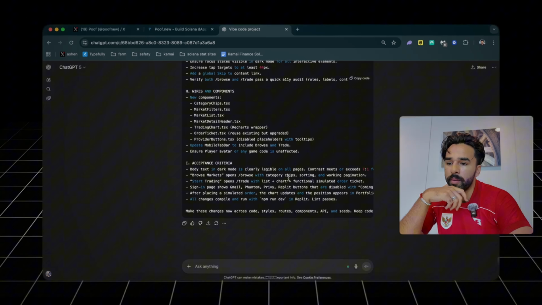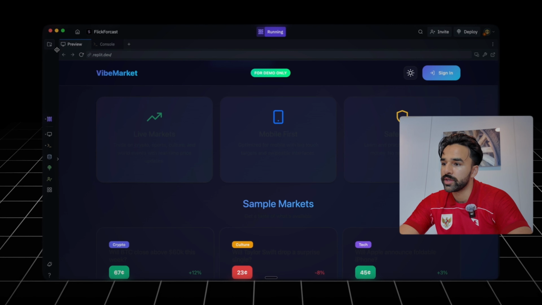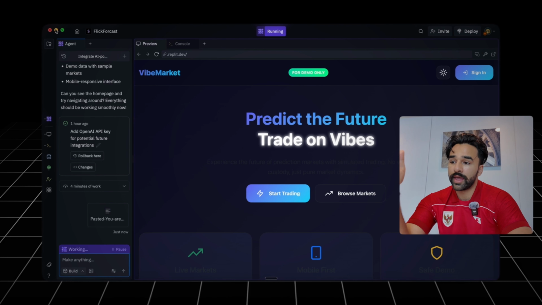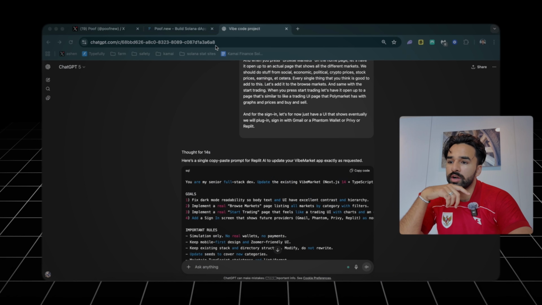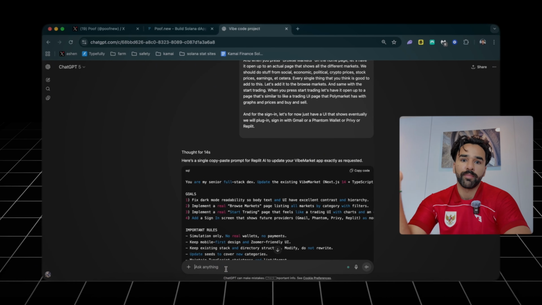GPT is done. It wrote a big prompt that we can then feed into Replit. And again, all I ever do here is just copy and paste stuff. Okay, but until then, while this is working in the background, let's talk to GPT and tell it that we're gonna plug in Poof to do some sort of backend stuff.